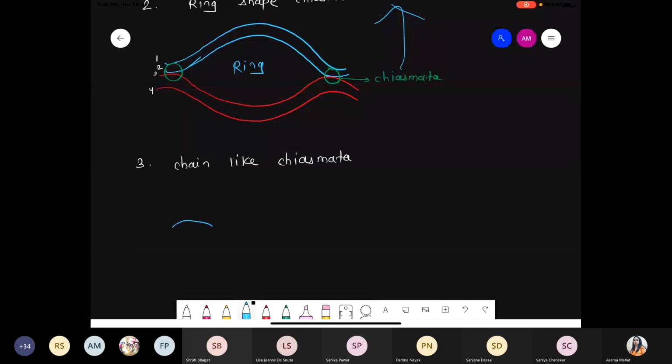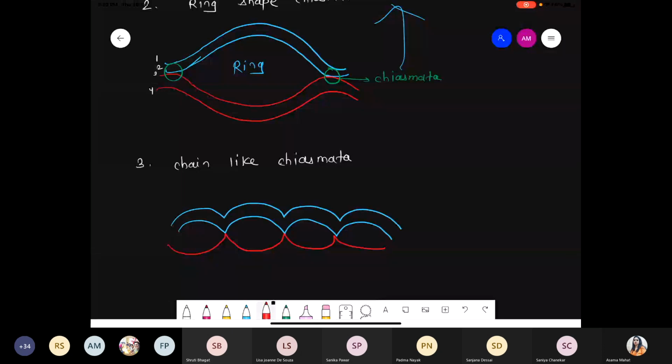Suppose the blue color है, red color, I'm giving the numbers 1, 2, 3, 4. Can you see? ये वाला point है number 1 chiasmata, number 2 chiasmata, number 3 chiasmata. So several chiasmata get formed, lots of chiasmata get formed. And how does it look? It looks like a chain shape.